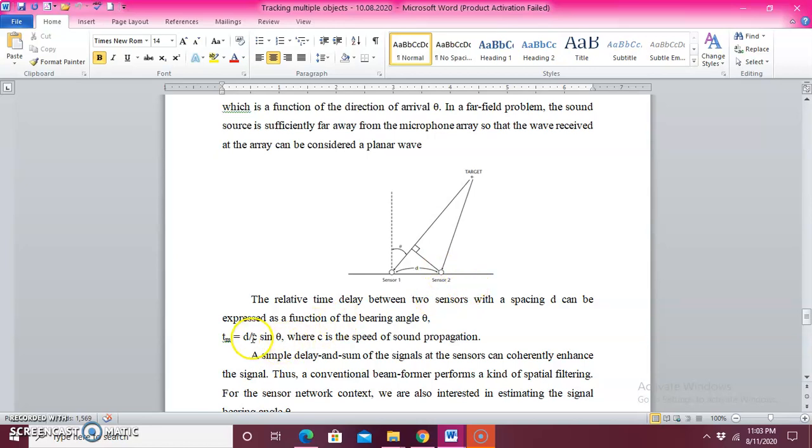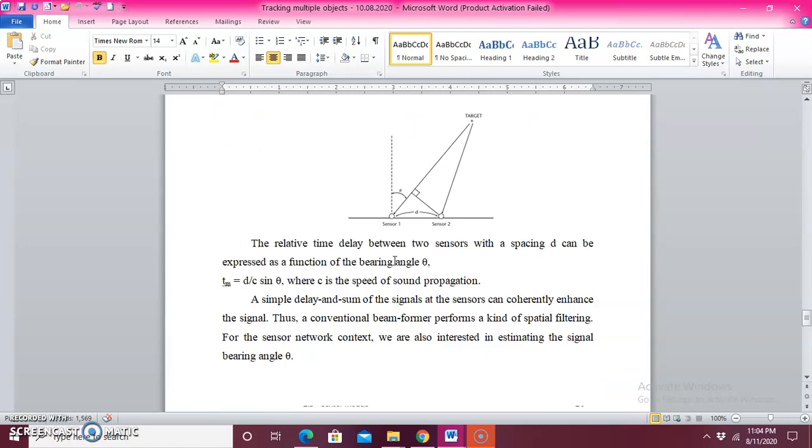So c is the small c, which, you all know, is the speed of sound propagation, and d is the distance between these two sensors, and theta is the bearing angle. It is a function of an angle, and it is also called the direction of angle. So this is how they are calculating using this DOA sensor.